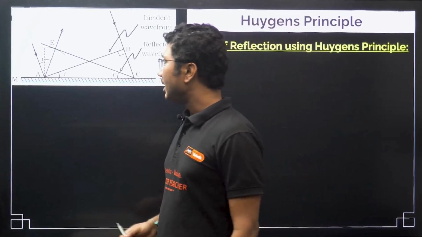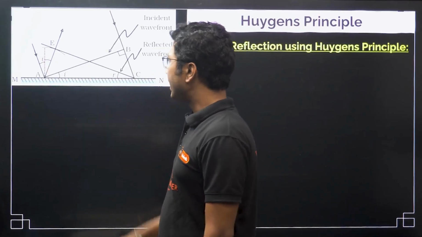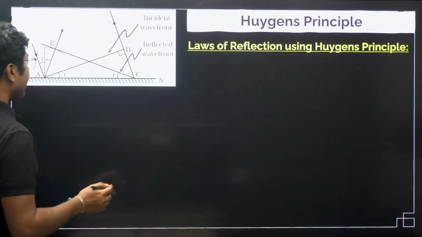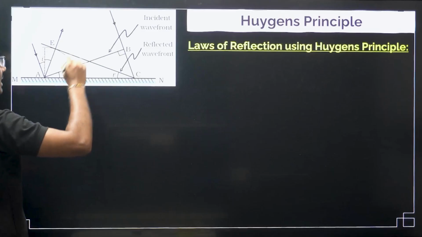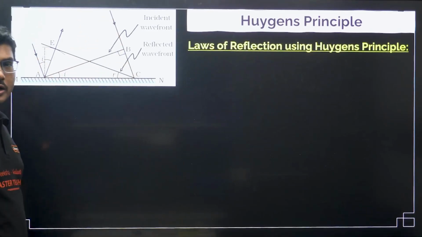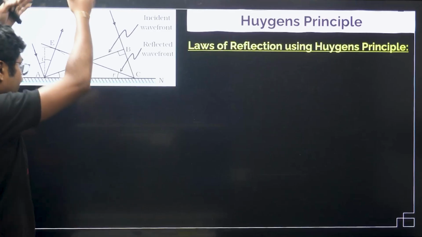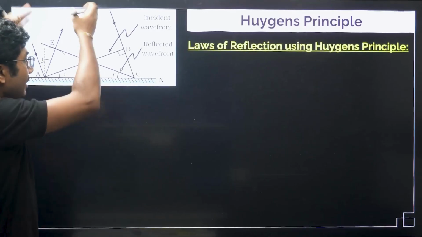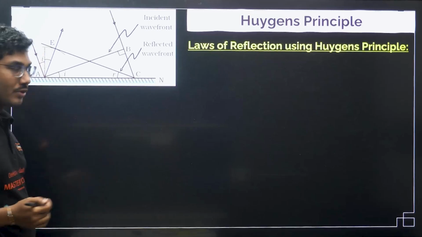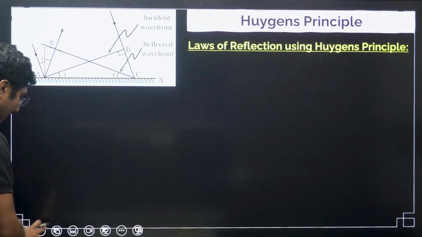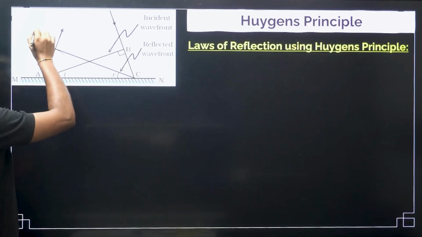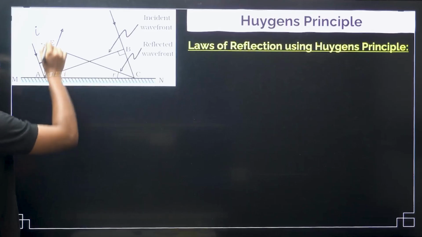We have a light. There are two light beams we will consider. Suppose here we have a light beam, they all started at the same point and they are falling on a mirror. They are not normal. If they are both normal, we will not be able to derive it. So it will be for oblique incidence only. So for oblique incidence, what is the angle of incidence? This is angle I, this is angle R.